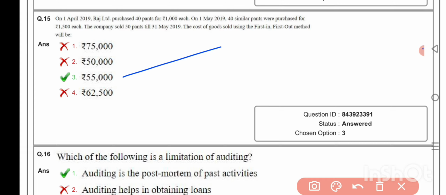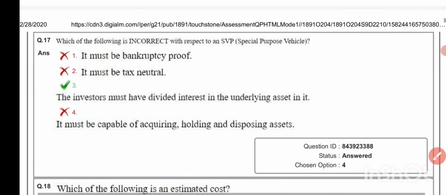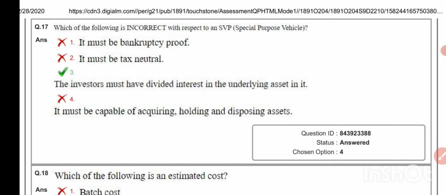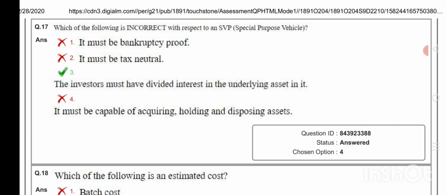Which of the following is a limitation of auditing? Auditing is the post-mortem of past activities. Which of the following is incorrect with respect to an SPV? The investor must have divided interest in the underlying asset in it.